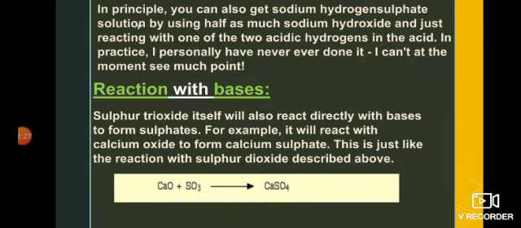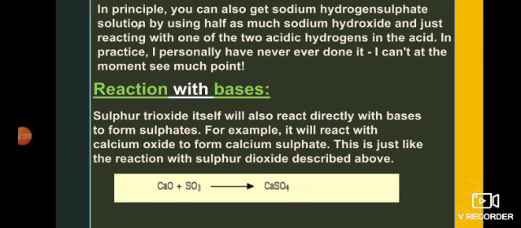In principle, as they have discussed in this paragraph, we might get sodium hydrogen sulfate solution by using half as much sodium hydroxide and reacting with just one of the two acidic hydrogens in the acid, but in practice it does not happen. In actual practice it will ionize in a single step and give both of its hydrogens, which shows that sulfuric acid is a strong acid.